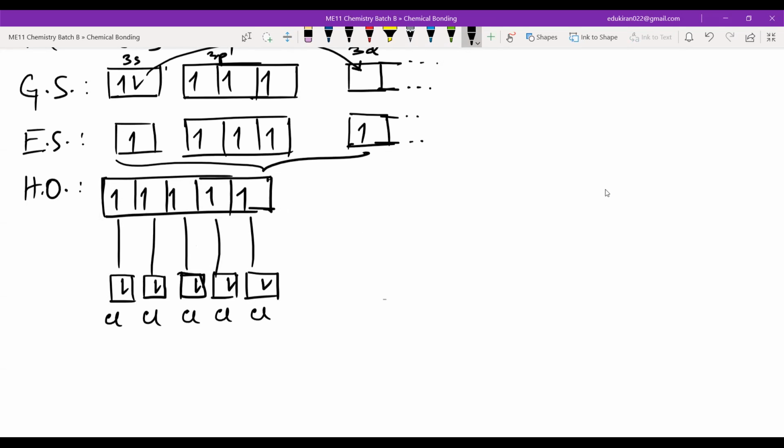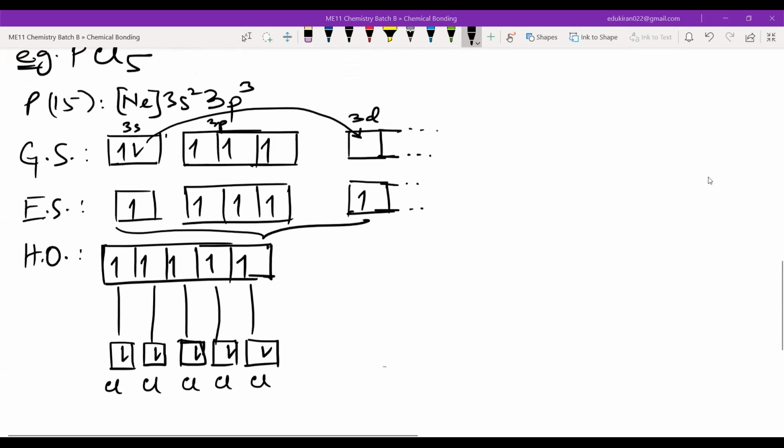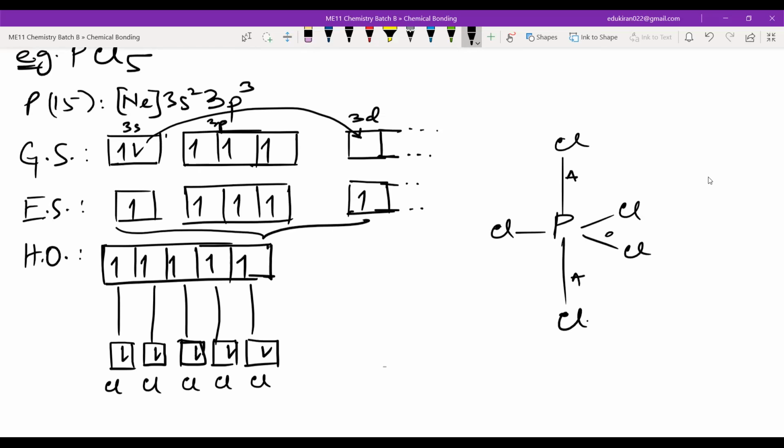So all these are what? Cl. Okay, all these are chlorine atoms. You can draw the structure like this. Done? Yes.